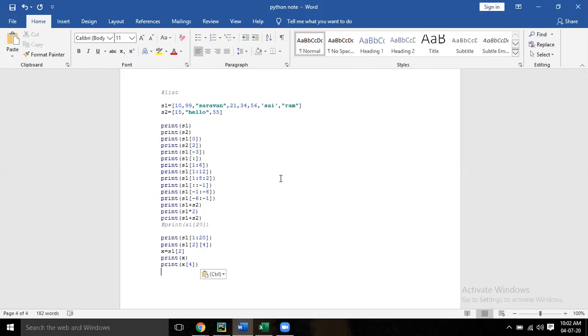That's the reason we have given here print S1 of 2 and 4. That means S1 of 2 is your Shravan, which is a string, and in that, again, the fourth one. So this is nothing but a two-dimensional matrix, where you are giving 2 square brackets. That is second dimension, 2D. So this is how it is.